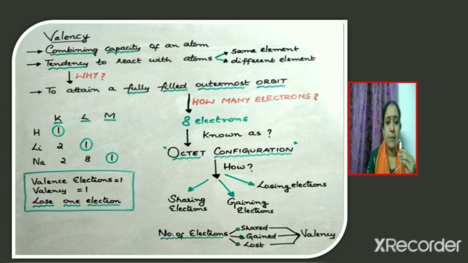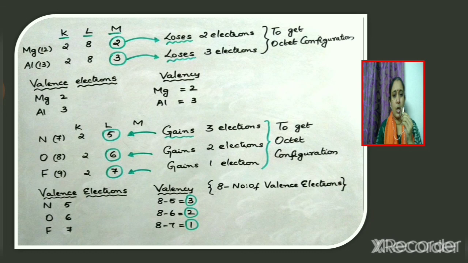So in these examples, we have found that by losing one electron, they can get stability. The number of valence electrons present in these elements is equal to 1. Therefore, the valency is also taken as equal to 1. Now consider magnesium and aluminium. The electronic configuration of magnesium is 2,8,2, aluminium is 2,8,3.